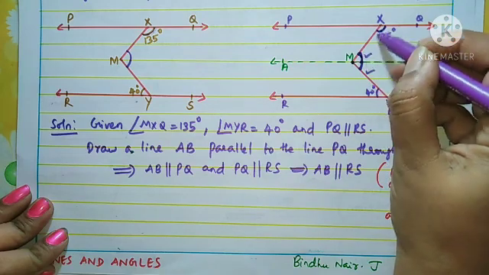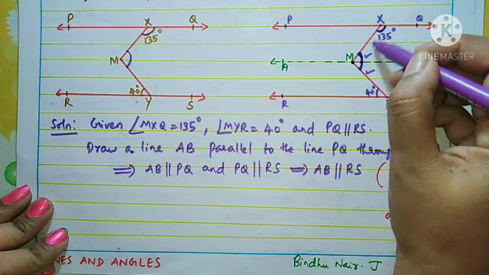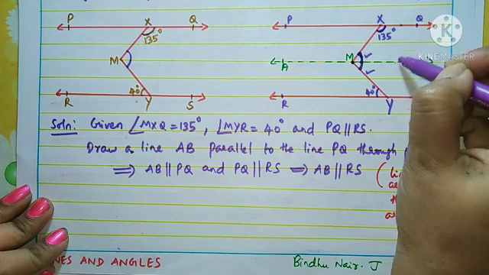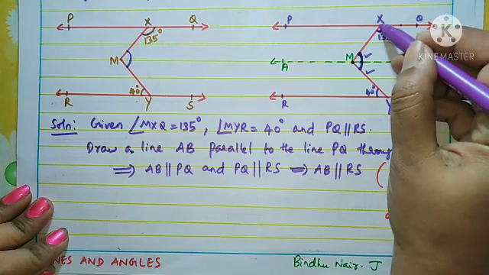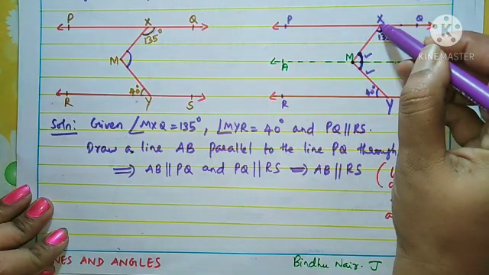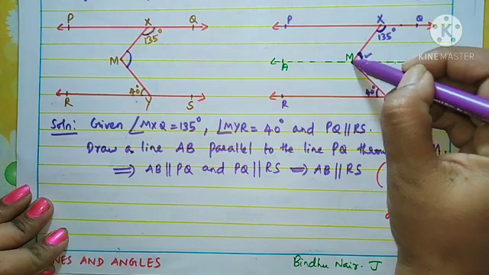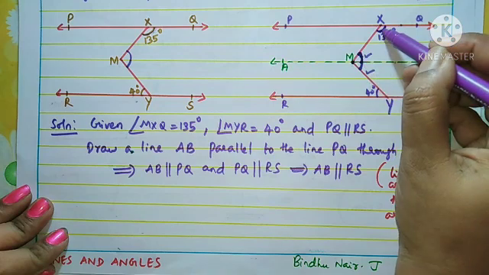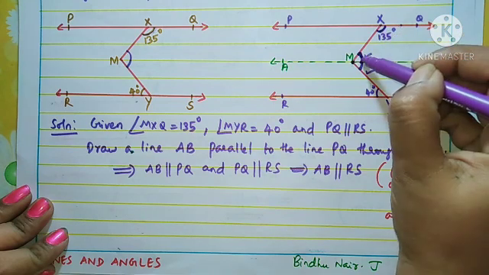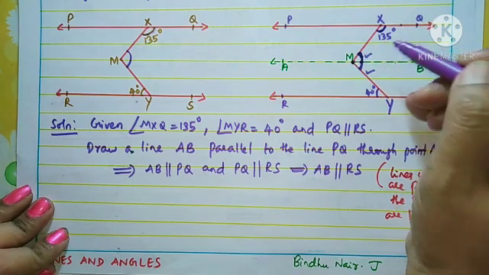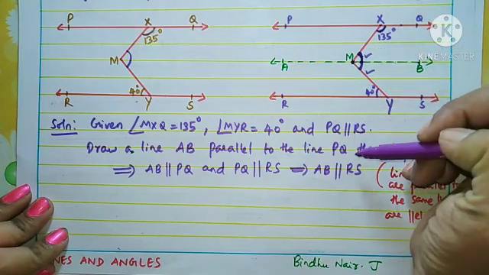On the same side of the transversal, formed between two parallel lines. XM is a transversal for the two parallel lines PQ and AB. On the same side of this transversal XM, these two angles are co-interior angles. Co-interior angles are always supplementary, we studied. Therefore we apply that property here.